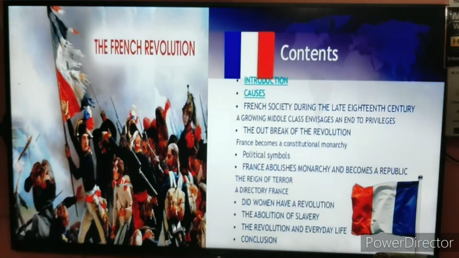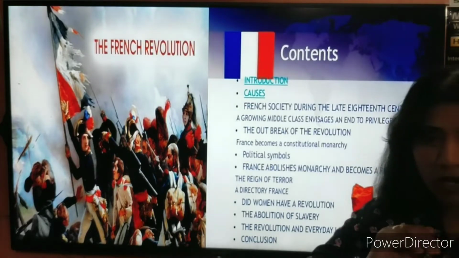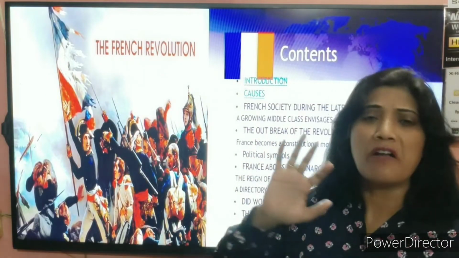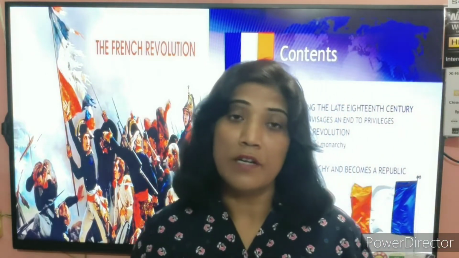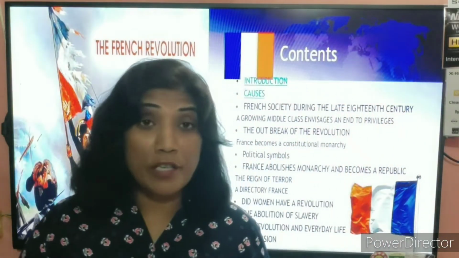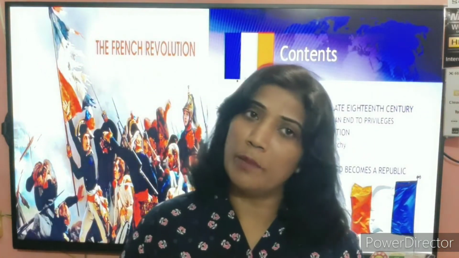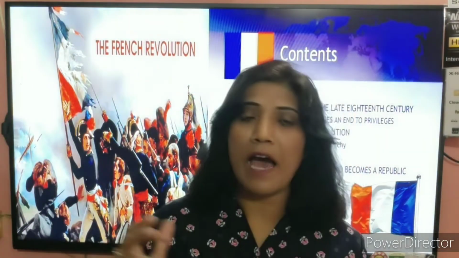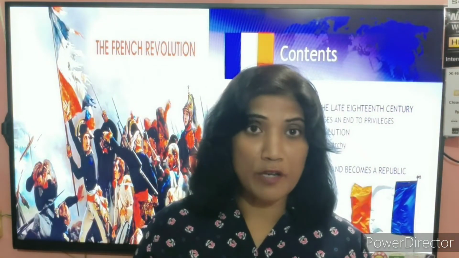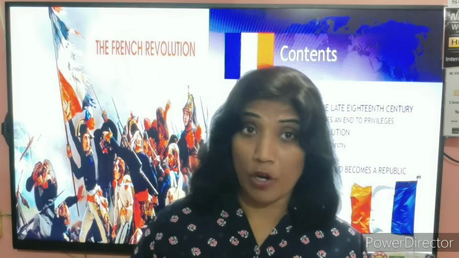Finally, we have seen that a group of hundreds of people marched towards the eastern part of the city and stormed the fortress prison known as the Bastille. Hundreds of people entered that prison, and there was an armed fight between the people's militia, the common people, and the army troops and security guards at the Bastille prison.